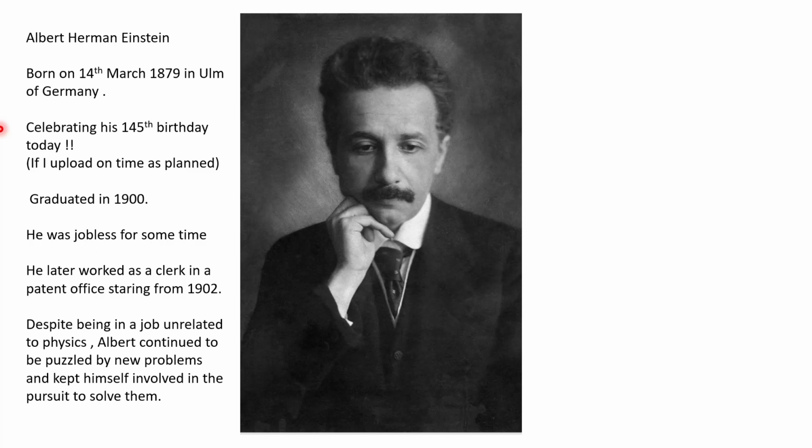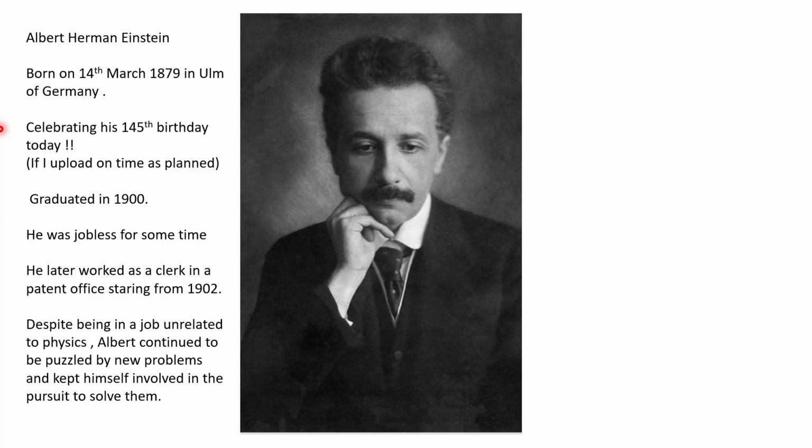Einstein graduated in 1900 with physics, but he did not get a job related to physics. He had to work as a patent clerk in the patent office, but he did not abandon his interest in physics. Despite having a job that does not require him to study physics, he continued poking his head into contemporary problems in physics, many problems. One of them was this problem that we have discussed so far, the contradiction between the principle of relativity and electrodynamics, the principle of light constancy.